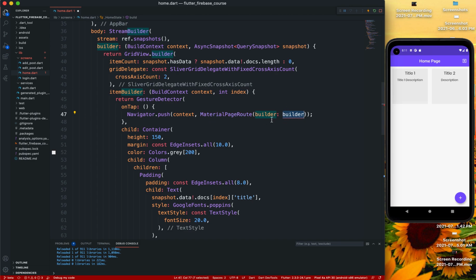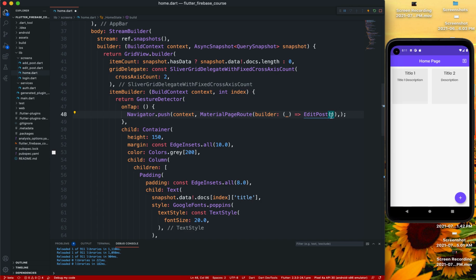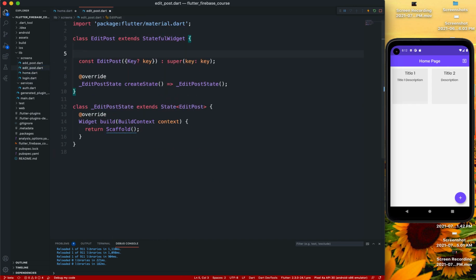We're going to require a builder, and the builder is going to be EditPost. Right there, we'll need to pass in the document. So in edit post, we'll require the document so that we can get the document.